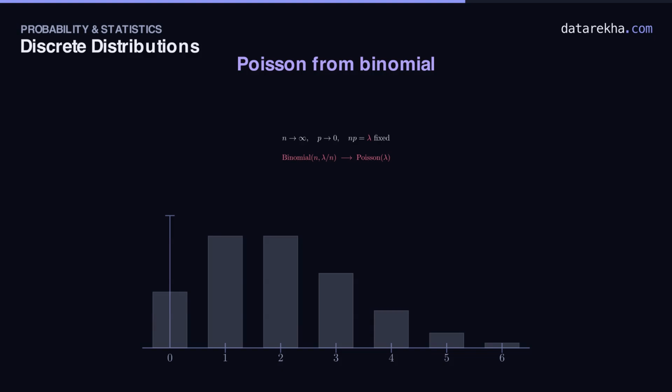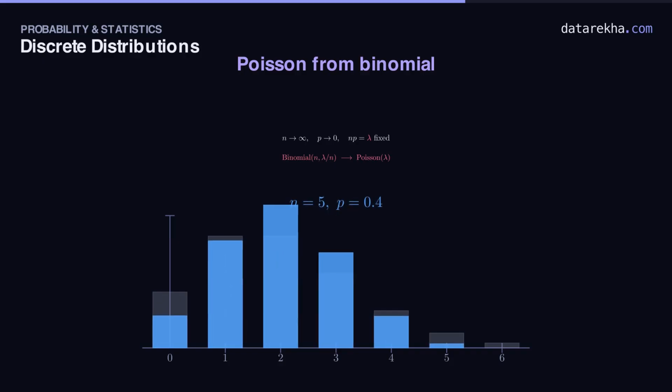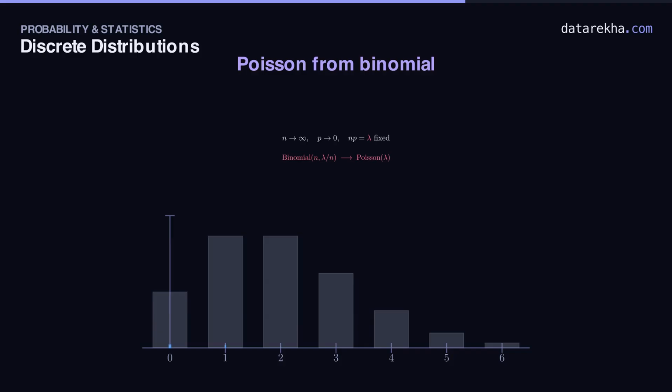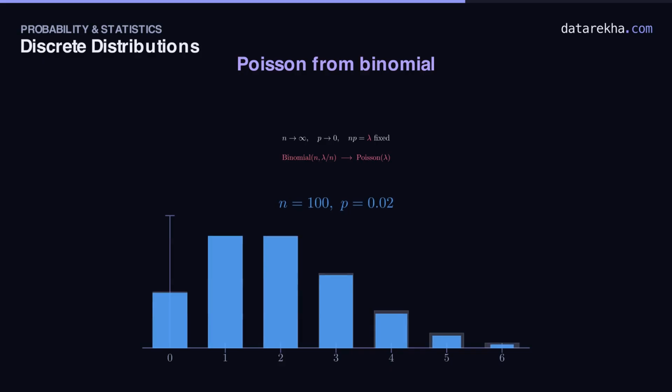As I crank n upward, with only 5 trials and p at 0.4, it's a rough, blocky match. 20 trials, p at 0.1, closer already. 100 trials, p just 0.02. And now the bars are hugging the Poisson. That's the whole idea. Poisson is what the binomial becomes for very rare events over very many chances, which is exactly why it counts them so well.